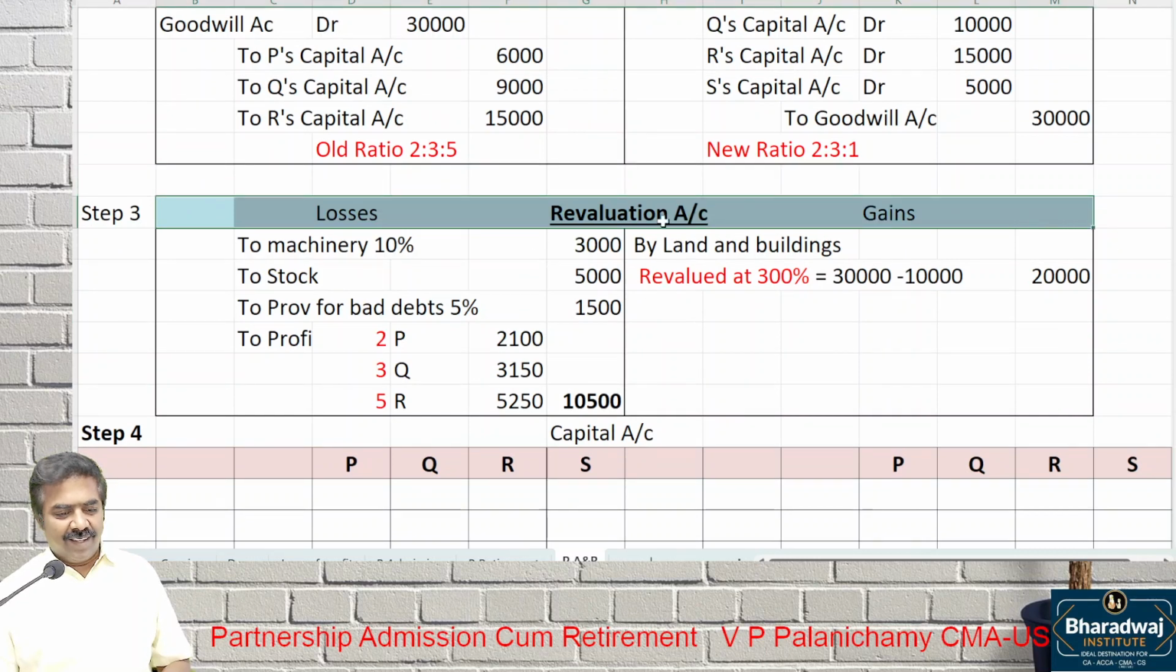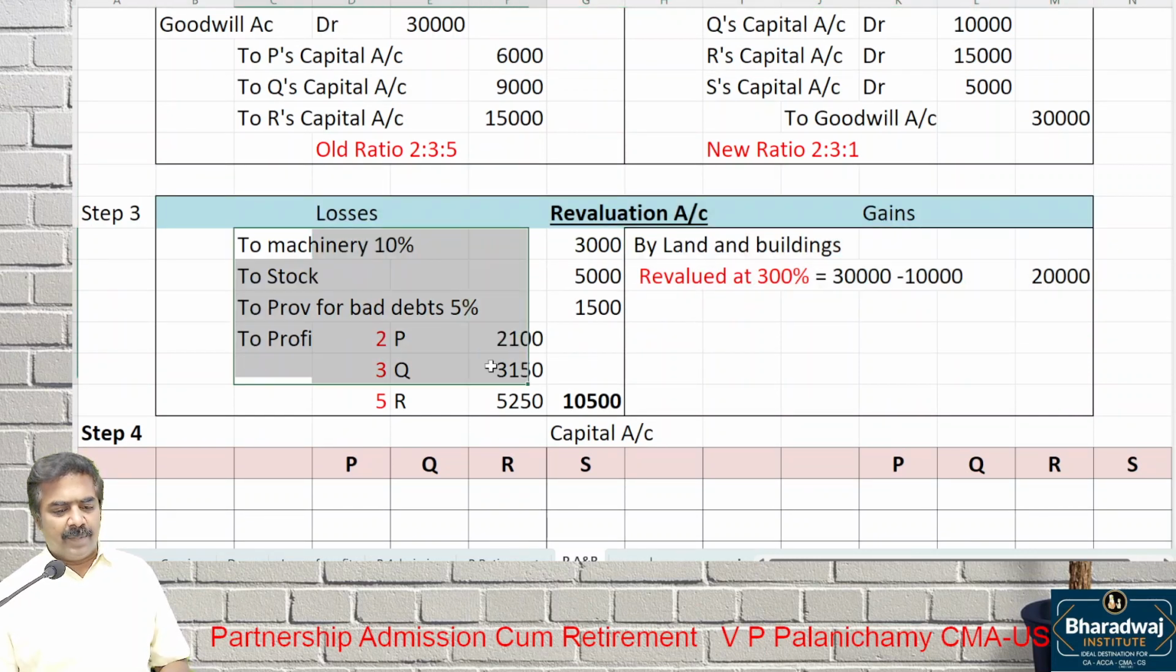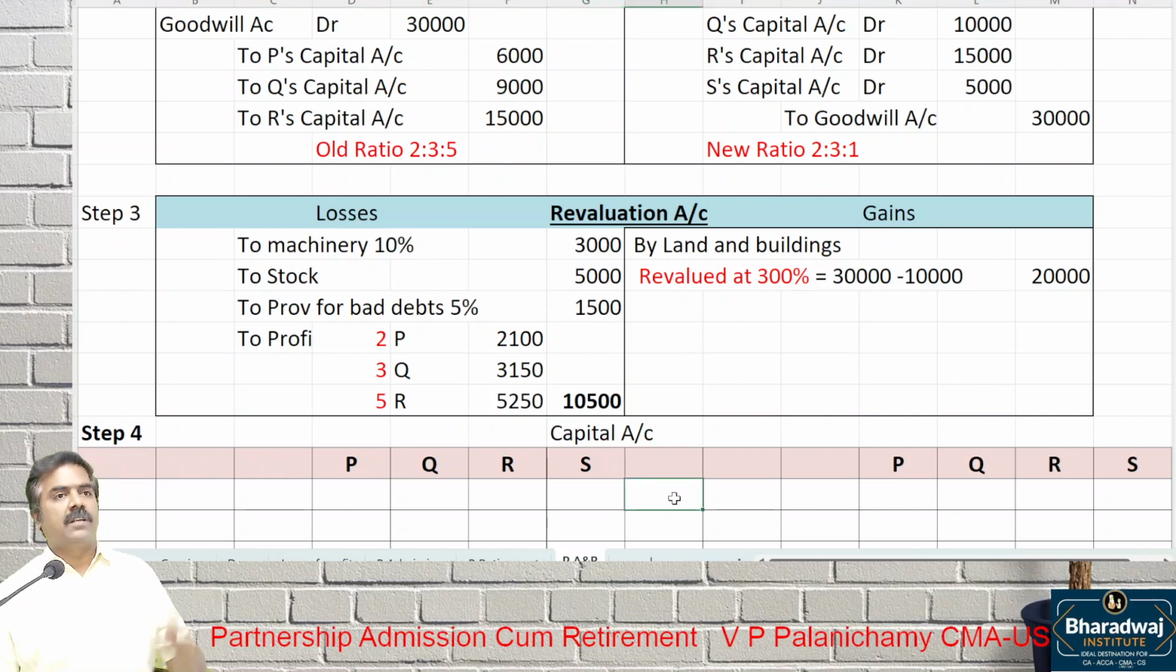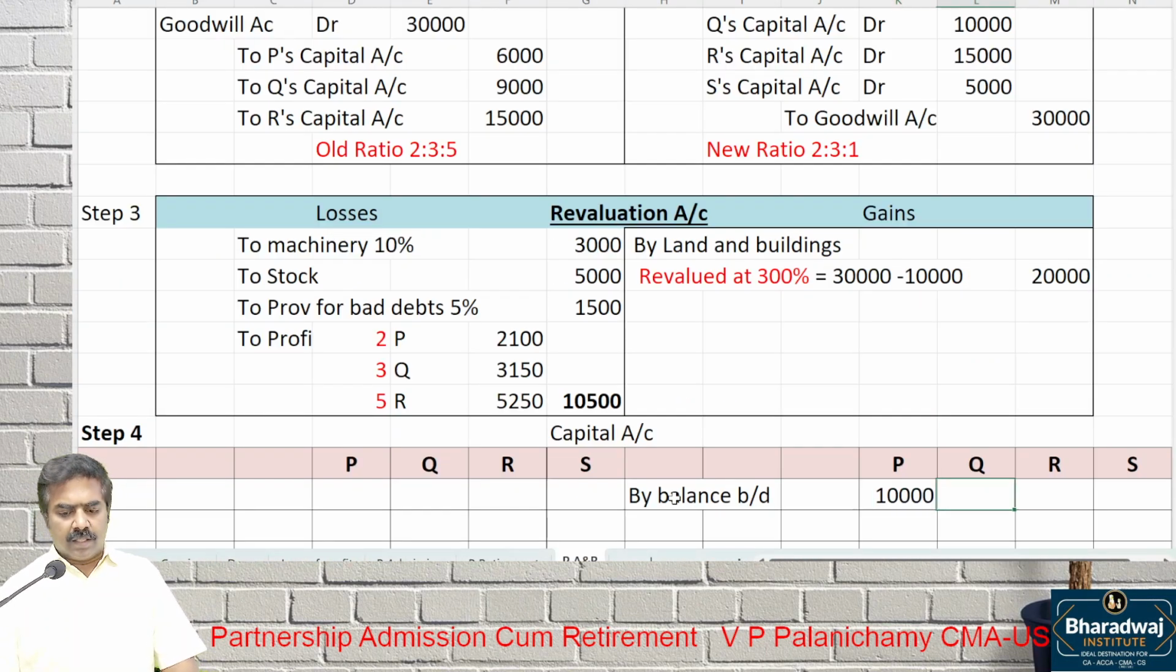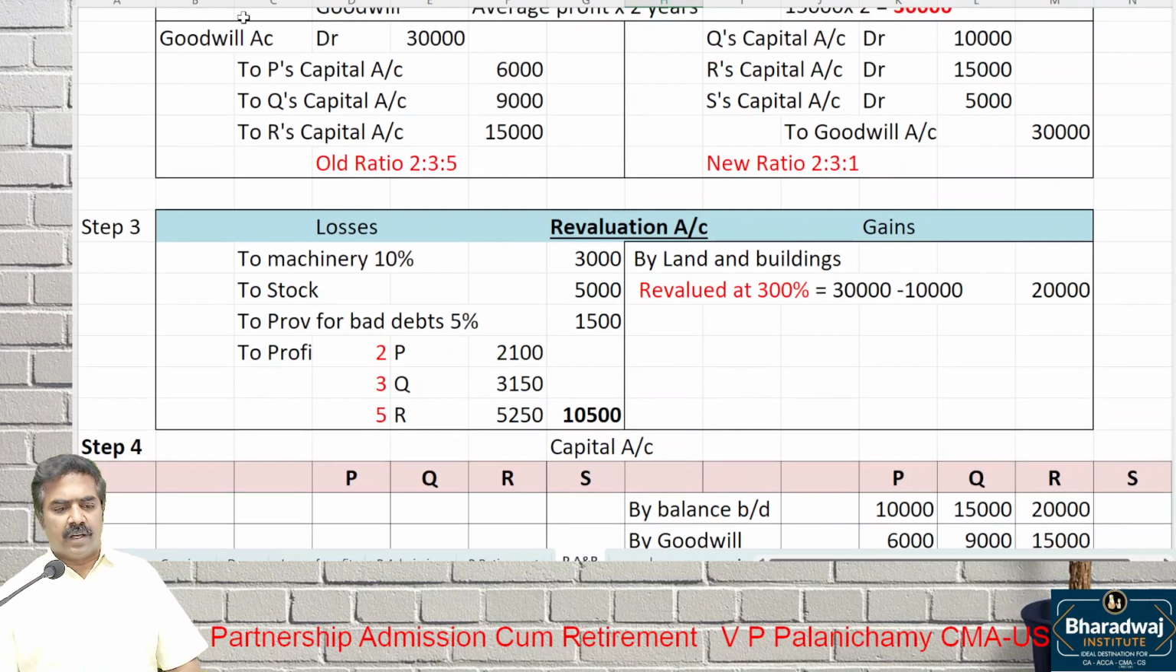Revaluation account. Credit the gains, debit the losses, and the net gain is transferred. Start the capital account. See how much capital there is in the balance sheet. 10,000, 15,000, 20,000. Then by goodwill, what is the goodwill raised? 6,000, 9,000, 15,000. Post the first entry.